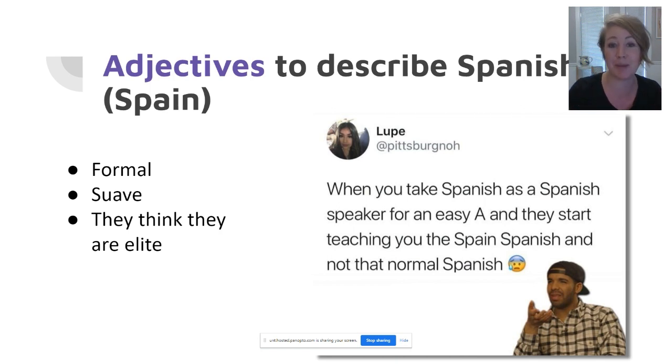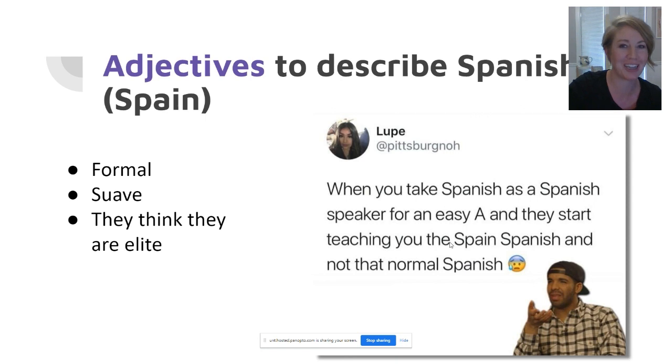I've had students describe Spain Spanish as formal and suave, with the added note of people who speak this dialect of Spanish think they are elite. So we're seeing some similar opinions with Spain Spanish that we saw with British English. My question to you is this: if this is not the Spanish that mirrors the dialect of Spanish that is actually around us in America, why would this be the version of Spanish that is typically taught in the schools here?